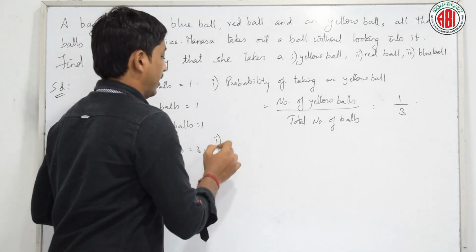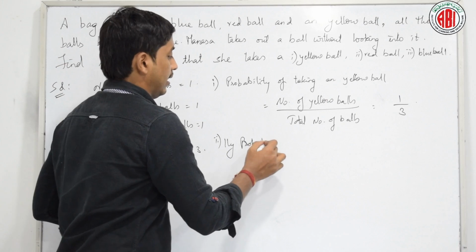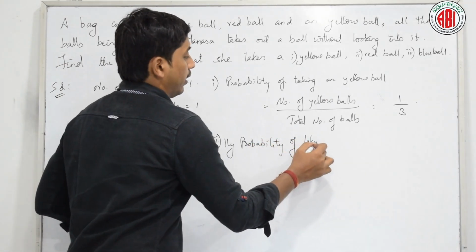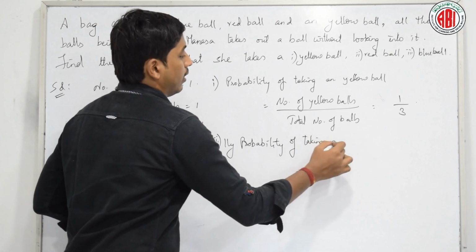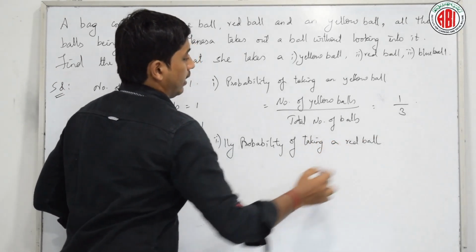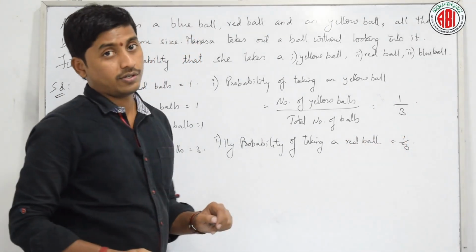Finally, you can write it as, similarly, probability of taking a red ball is also 1 by 3. Is it okay?